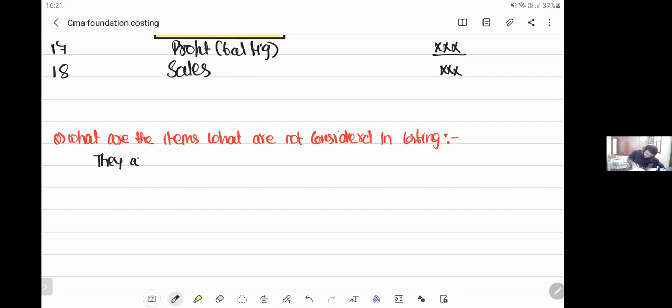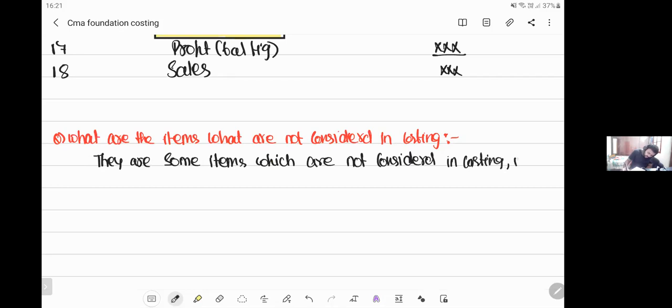There are some items which are not considered in costing, in order to avoid cost differentiation among entities.